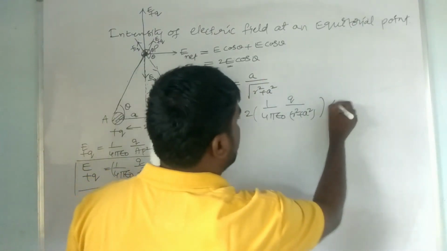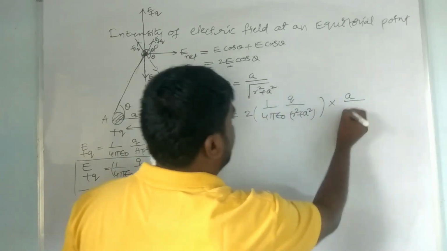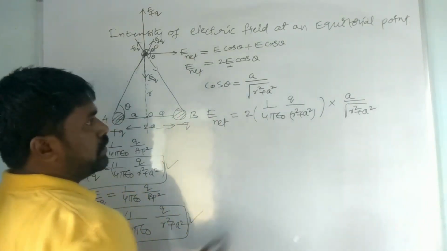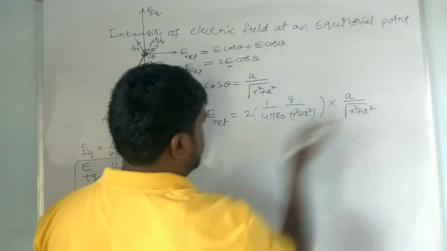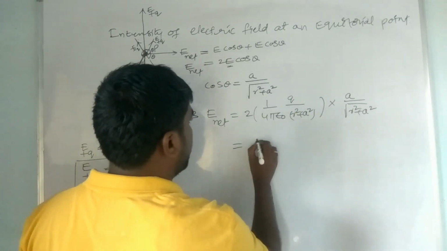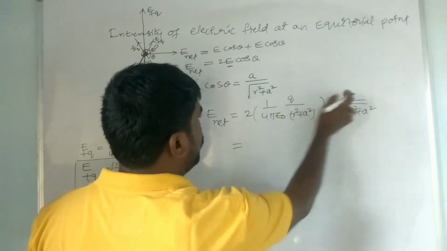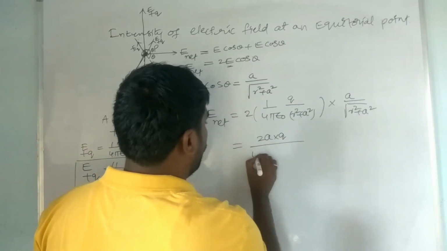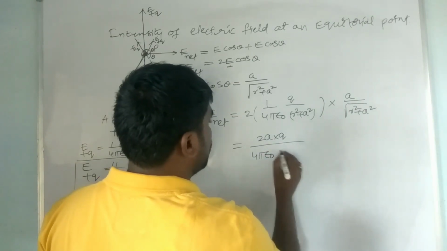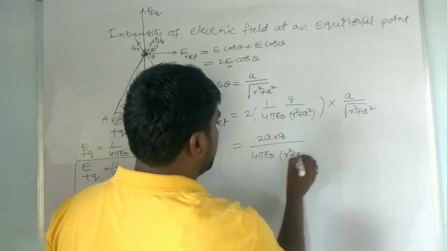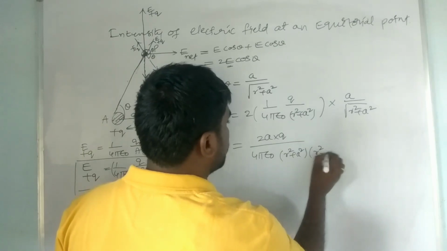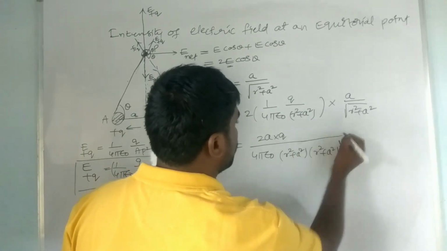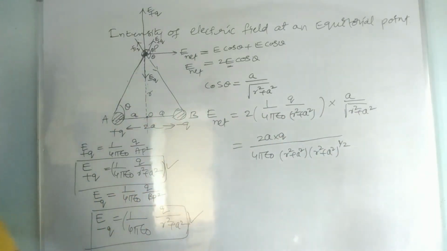What is cos theta here? a by under root of r square plus a square. So we can write 2 into q into a, that is 2aq by 4 pi epsilon naught, r square plus a square, into r square plus a square whole power 1 by 2. The square root should be written as power 1 by 2.